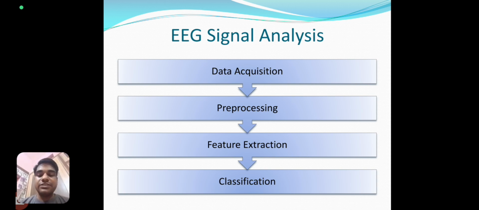Also, the next step is feature extraction. What features do you want to collect from your acquired EEG wave, like power spectral density, root mean square velocity, and root mean square, and so on. In the next step, you have to classify the features for your purpose.